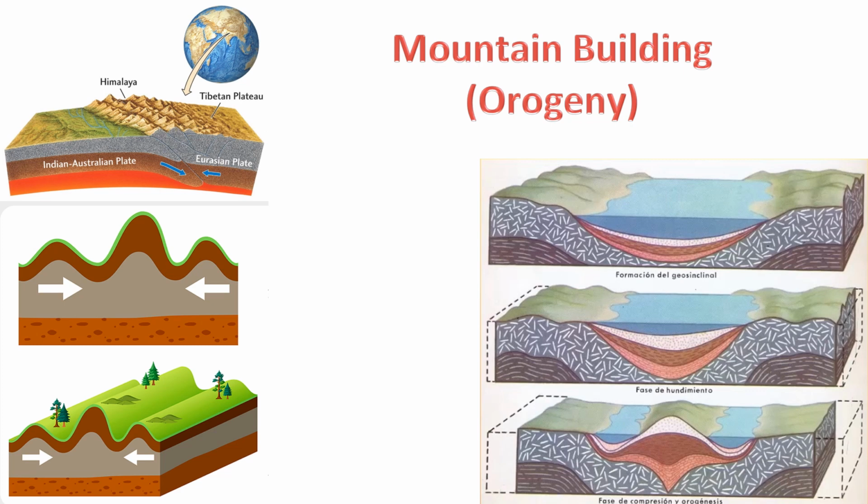2. Collisional orogeny. When two tectonic plates collide, neither plate subducts beneath the other due to their similar densities. Instead, the intense pressure and heat generated by the collision can cause both plates to crumple and fold, leading to the formation of extensive mountain ranges. The collision between the Indian plate and the Eurasian plate, for example, has given rise to the Himalayan mountain range.